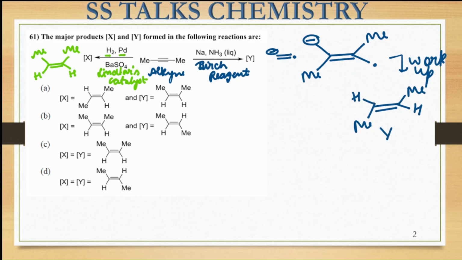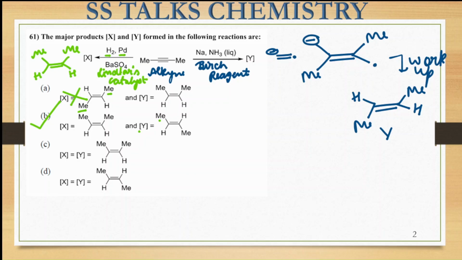Okay, so now let us take it from our options. Option A says that both the methyl substituents are present in the trans conformation in the X substrate. So this is not the correct option. In option B, for X it says both the methyl substituents are on the same side, and for Y it says both the methyl substituents are on opposite sides, and this is what we wanted. So the correct option for this particular question will be option D over here. Okay, so this is the answer to this question.